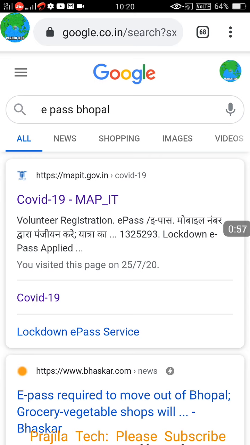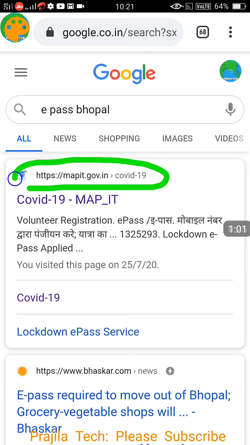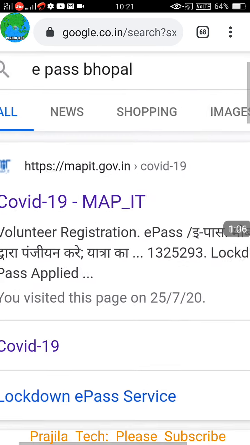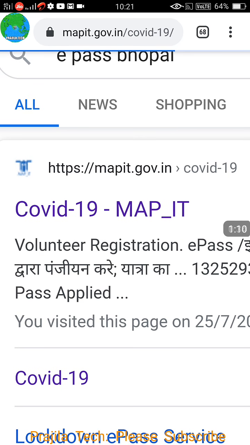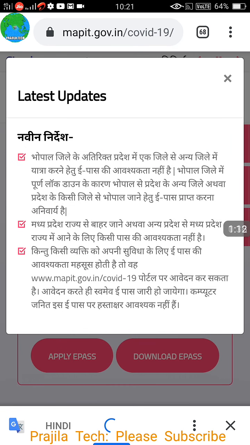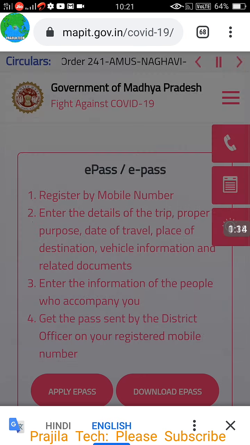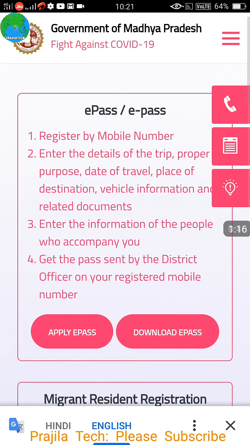In a Google search page on your mobile, laptop or any system, just search for ePass Bhopal. I have just searched ePass Bhopal. When you search, you can see this is the link you are going to open, mapit.gov.in, on top. Just close the pop-up, and for a new ePass you have to click on the apply ePass option here. This is the option you are going to click.